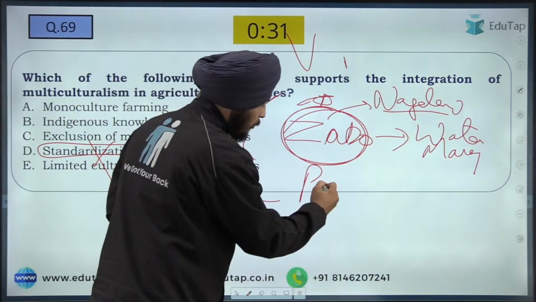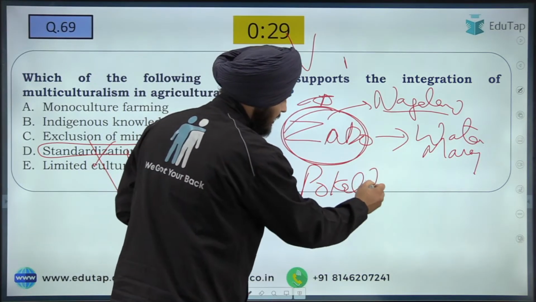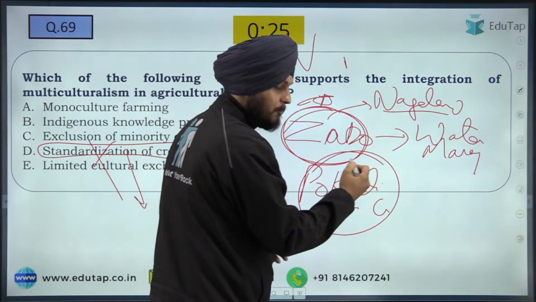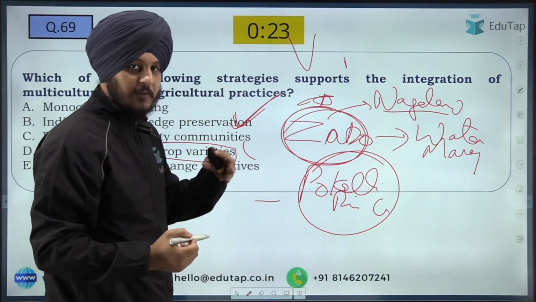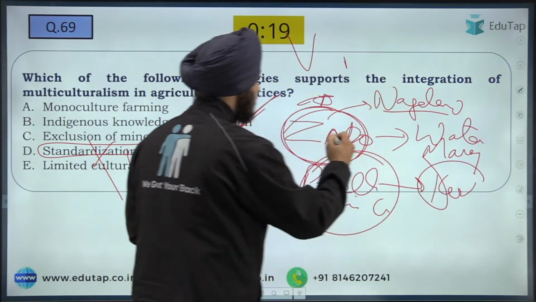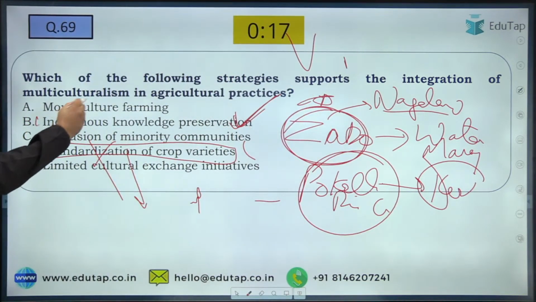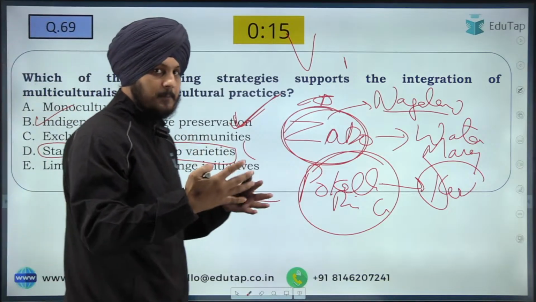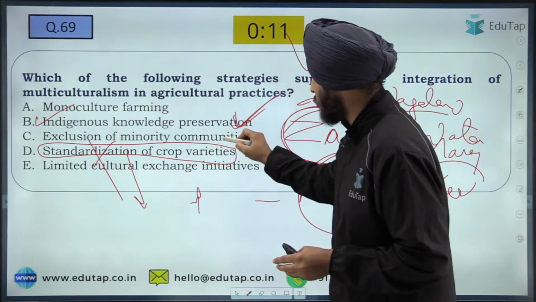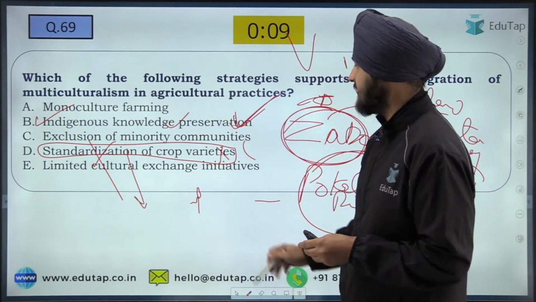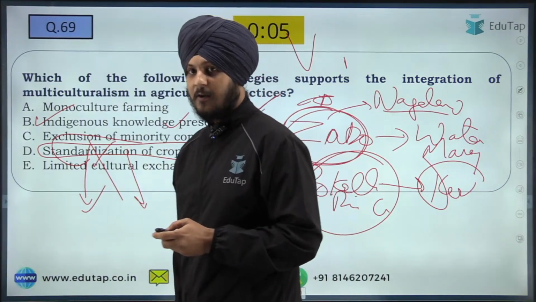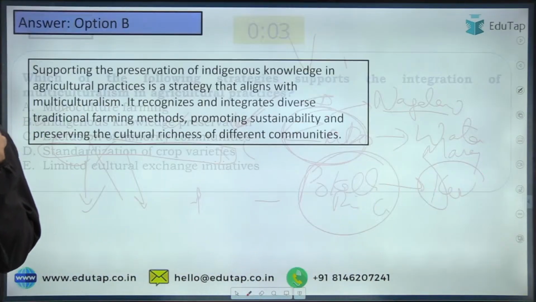Similarly, Pokkali rice cultivation. This is a very popular indigenous method of rice cultivation from Kerala. Fine. So this is how the preservation of indigenous knowledge helps in promoting multiculturalism in our country. And that is why D is not the option. B is going to be the option. D means it is promoting uniformity, not multiculturalism. Fine. So I hope it is clear.